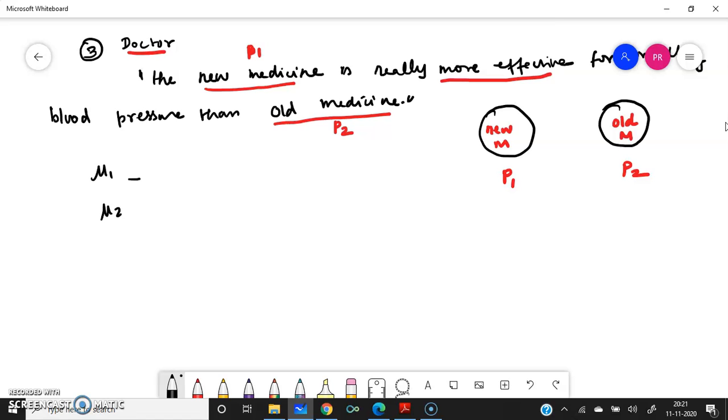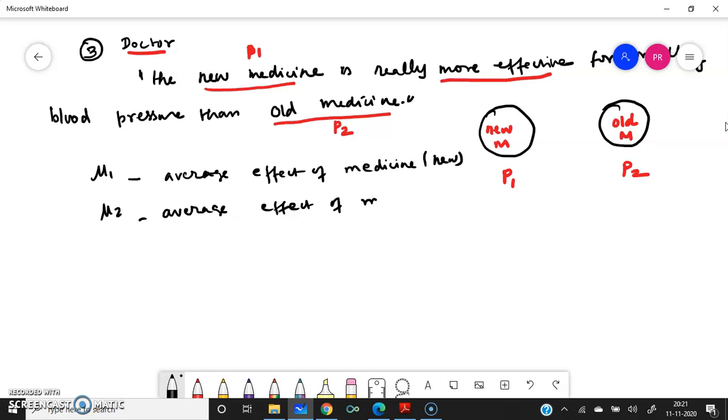Mu1 is the average effect of the new medicine, and mu2 is the average effect of the old medicine.